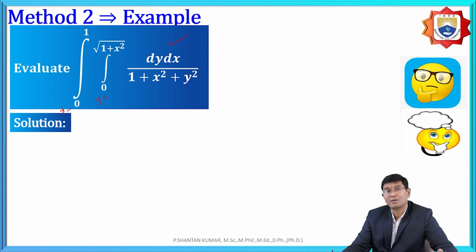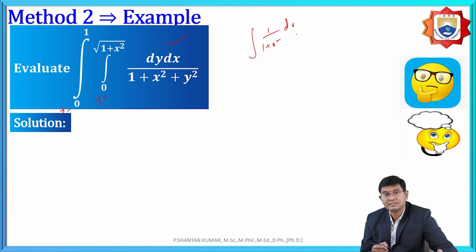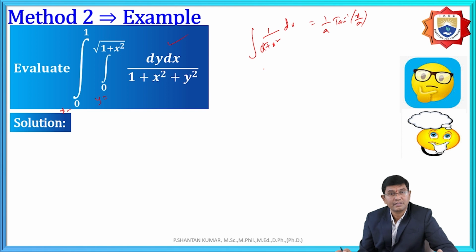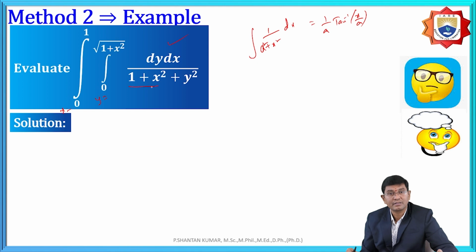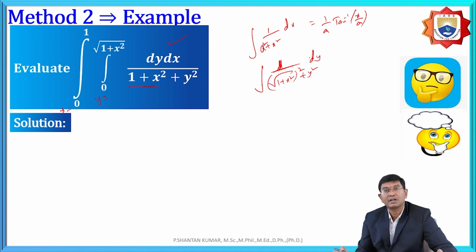But here the formula is based upon the integration of 1 by (a square plus x square) into dx, that is 1 by a into tan inverse of x by a. Here a square is treated as 1 plus x square, so integration of 1 by root of 1 plus x square whole square plus y square, and with respect to dy we need to do it like this.